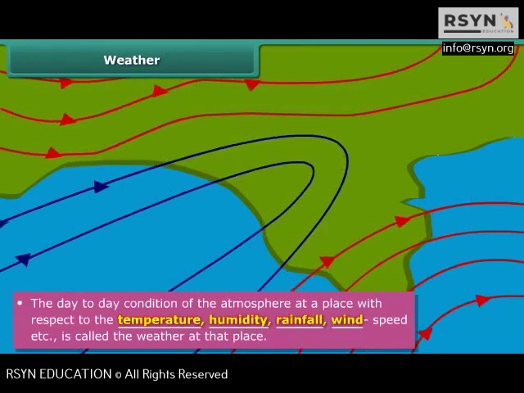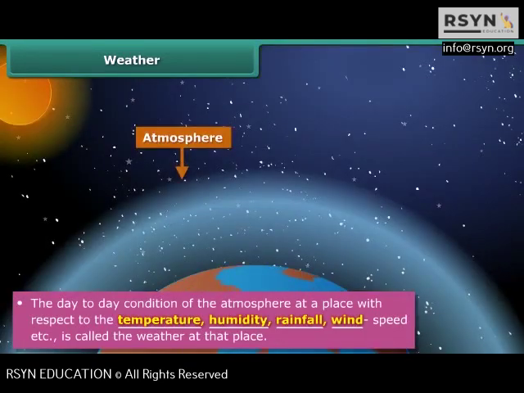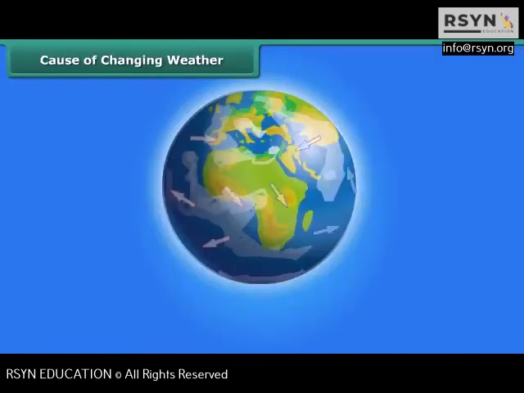The temperature, humidity, rainfall, wind, and other factors are called the elements of weather. The weather of a place depends on these factors. Weather is about the various changes that occur in the atmosphere of our Earth. The weather is such a complex phenomenon that it can vary over very short periods of time. Do you know what the reason for changing weather is?